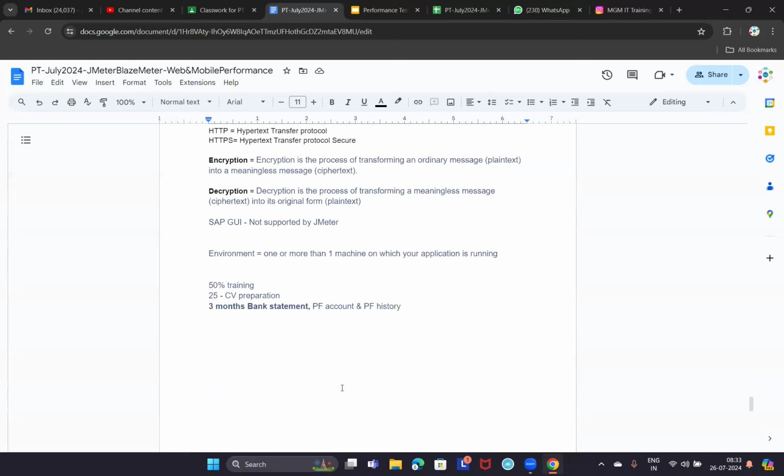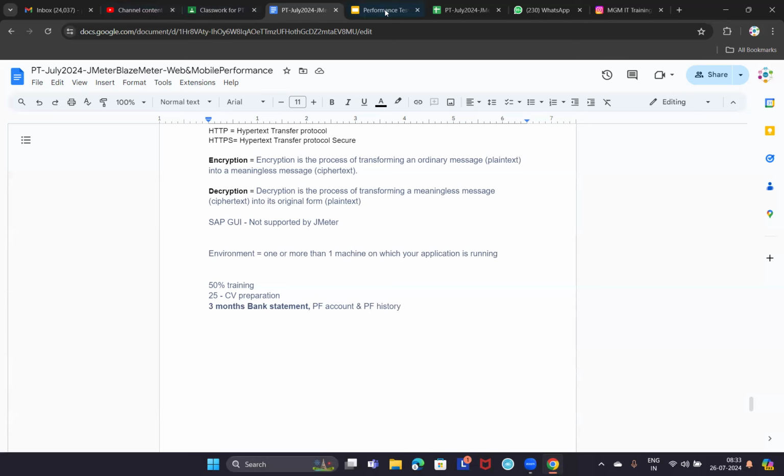It means in which technology the application is developed, whether it is a Java application or a .NET application, and what the underlying database is, and what the application server is. So these all come under architectural requirements. What is the communication protocol? That is an important one. So what is the application communication protocol?